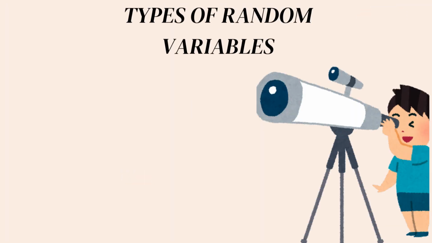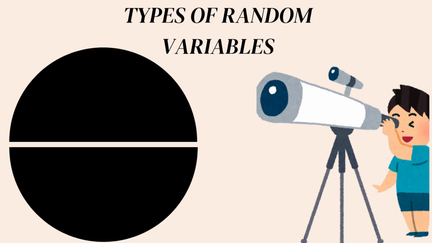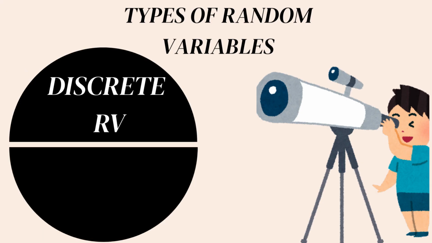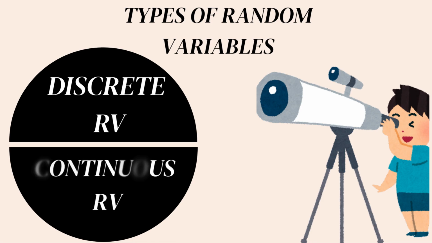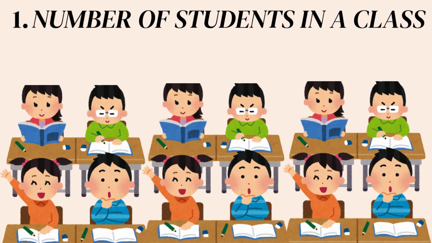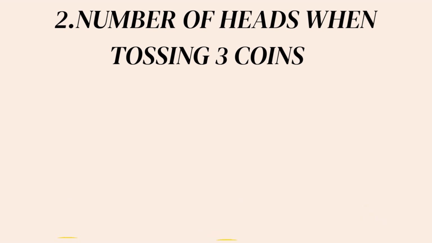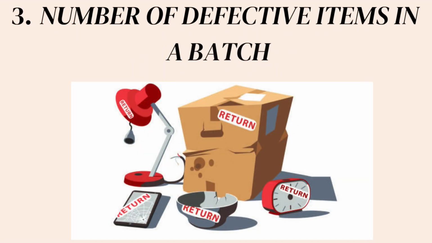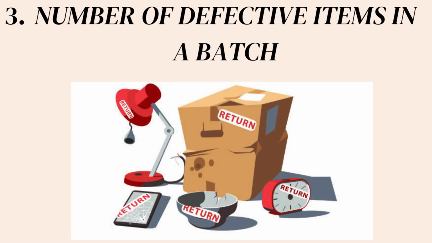Next is types of random variables. Random variables are mainly of two types. First is discrete random variable and second is continuous random variable. First is discrete random variables. A discrete random variable takes countable values. Example, number of students in a class, number of heads when tossing 3 coins, and number of defective items in a batch.